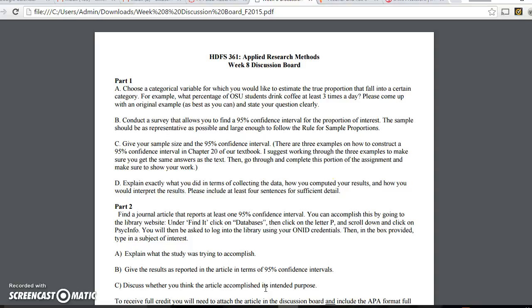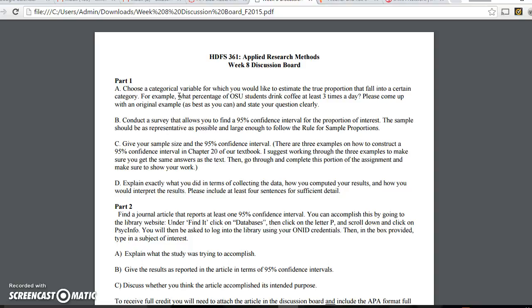First, using this example that I have here: what percentage of OSU students drink coffee at least 3 times a day? So let's say I do a sample, and I get a proportion of 0.63, or 63% of the OSU students that I sampled said they have at least 3 cups of coffee a day.